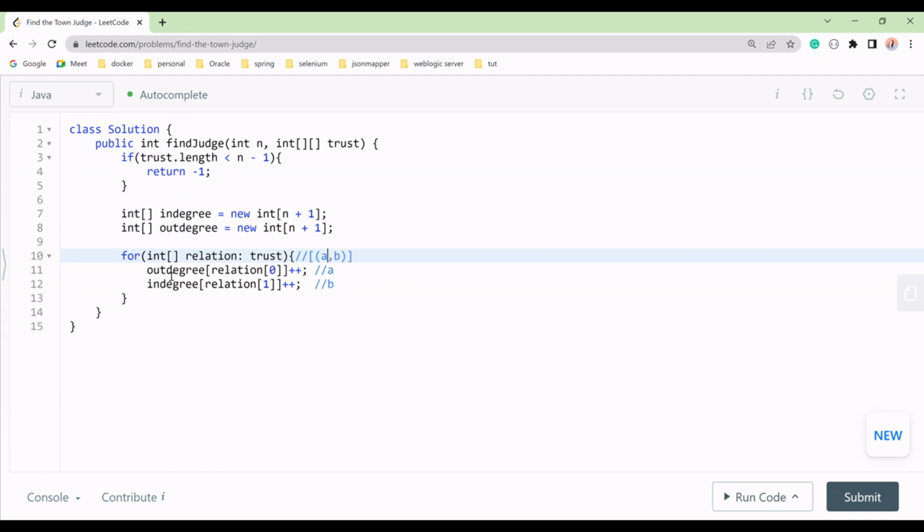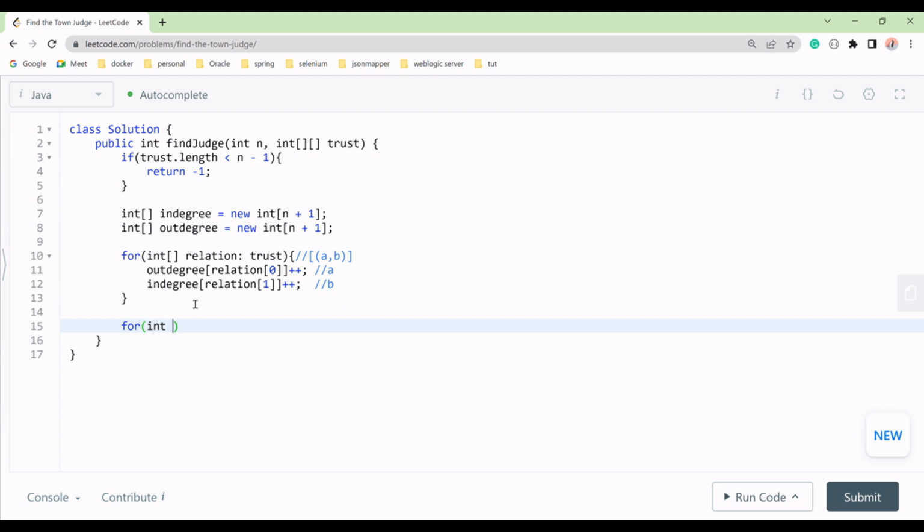So a is going to b, right? This is at index 0, and this is at index 1, and so for all the relations we have, for a we will do plus plus on out degree, and for b in degree will do plus plus, right? That we have.